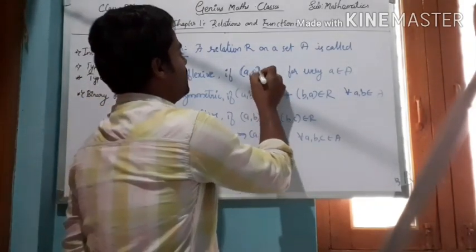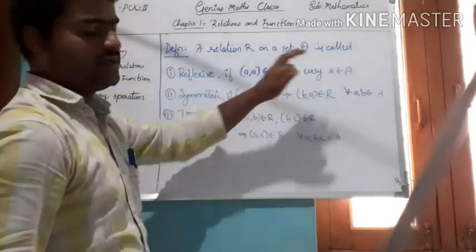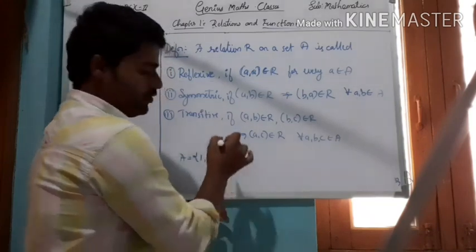Then it is called a reflexive relation. Here, consider the set 1, 2, 3.